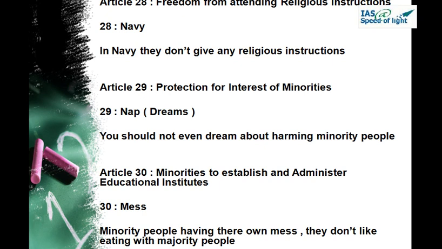Article 28, that is N or V or F. 8 is V or F. So we take V. So our picture is Navy. So if you remember modern history with Navy, what all things did we remember? First was the Simon Commission arrival. Okay, Sai Baba coming on a Navy ship. Then Nehru report. Right?